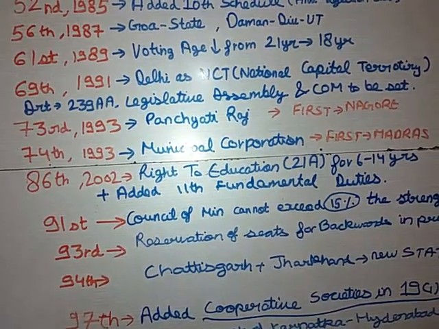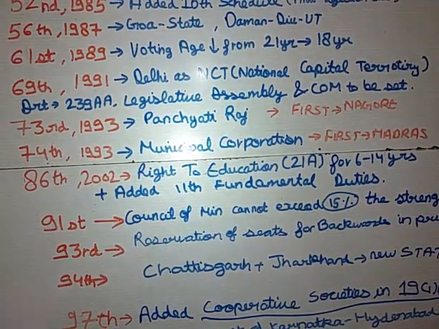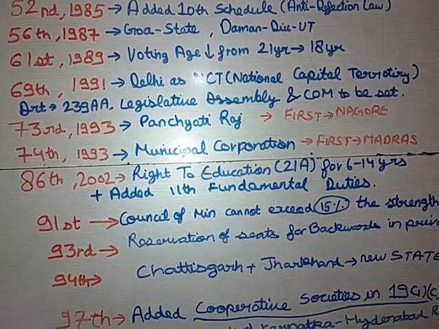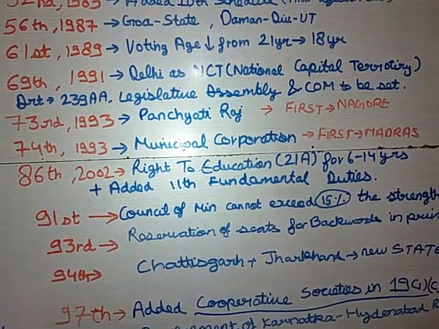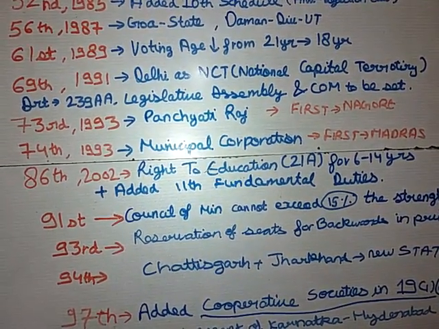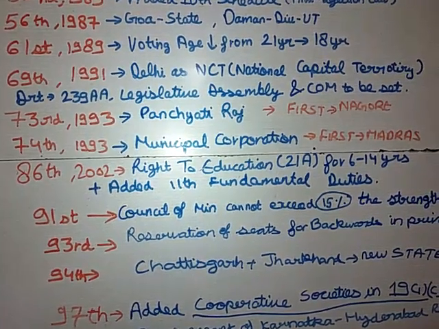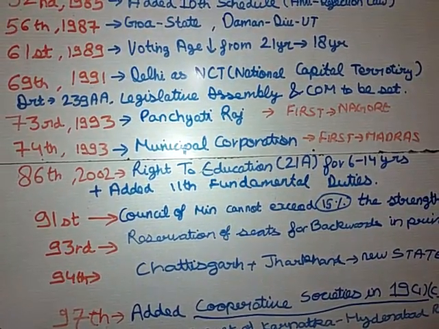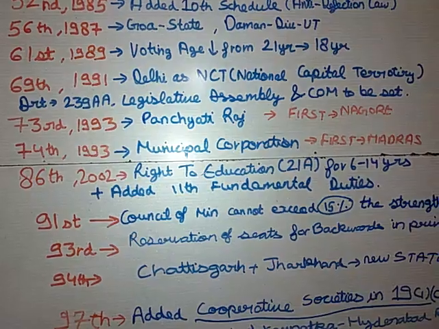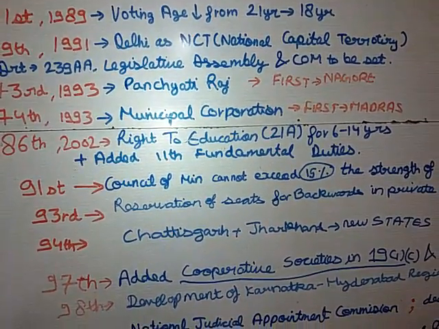The 73rd Amendment Act of 1993 relates to the Panchayati Raj, while the 74th Amendment Act relates to municipal corporations. The committee regarding the Panchayati Raj was the Balwant Rai Mehta Committee. The first Panchayati Raj was administered in Rajasthan, Nagaur, while the first municipal corporation was in Madras, Chennai.